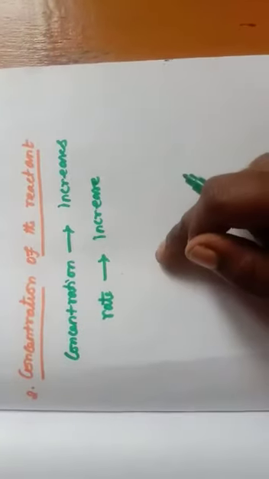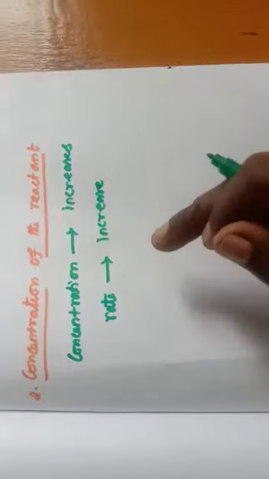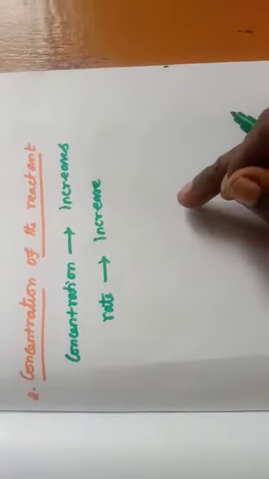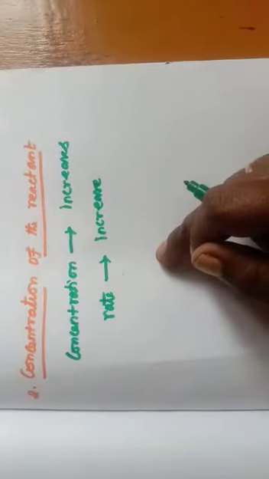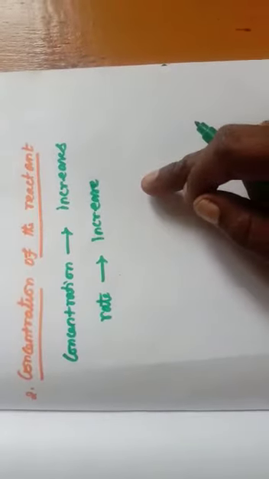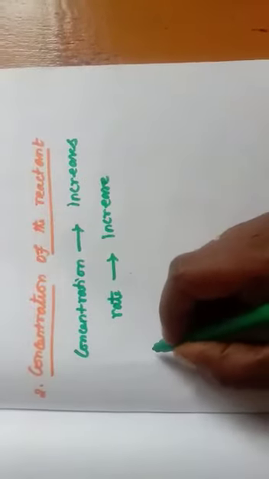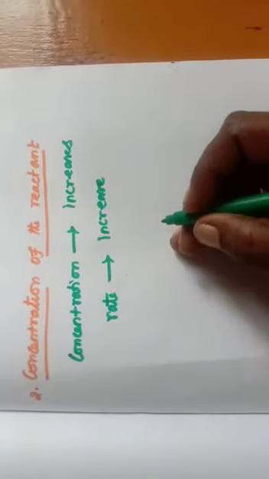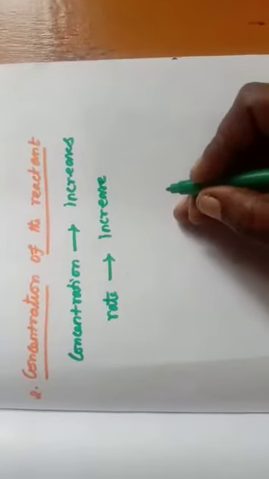The effect of concentration is explained on the basis of collision theory. According to this collision theory, the rate of the reaction depends upon the number of collisions that take place between the reacting molecules. If the concentration increases, more collisions take place, and so the rate of the reaction increases.